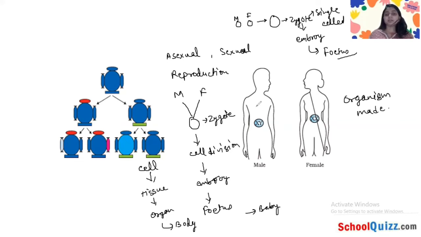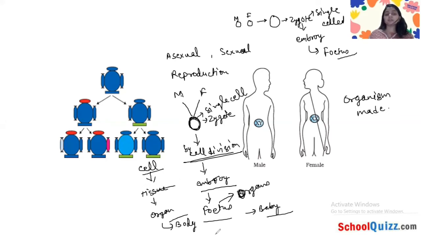When the fertilization process happens, the male egg cell and the female egg cell fuse and form a single cell, and this single cell is called the zygote. Then it develops through cell division, which is a continuous process, and the cell divides multiple times, and then the embryo forms, then the fetus and the baby. The fetus is the step where the organs form. So here you can see the cell, then tissue, then organ, then body. This is how an organ is made.